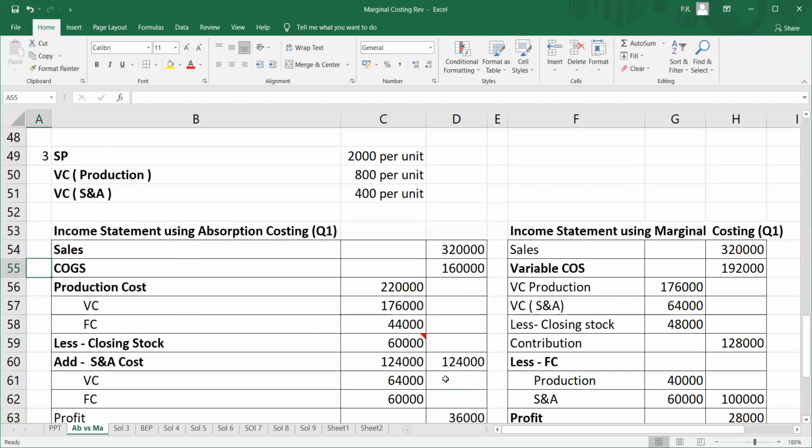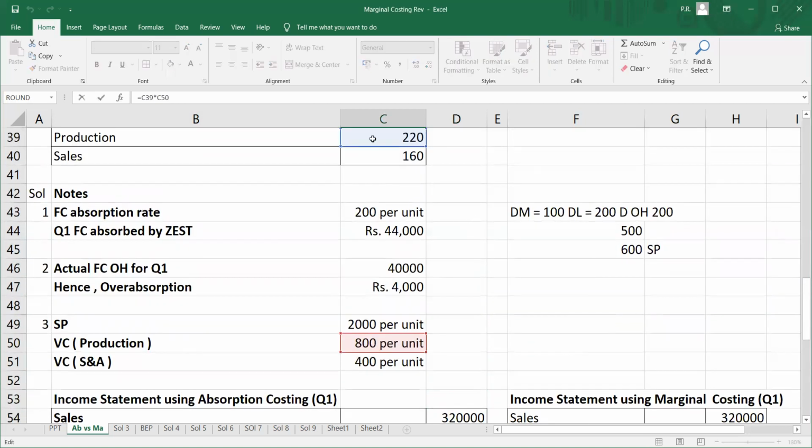Then I have to find the cost of goods sold as we do it. Now over that I have production cost. I have two parts to it, variable cost and fixed cost. Now how will I get the variable cost? It is simple. I will multiply the variable cost per unit into the units produced.